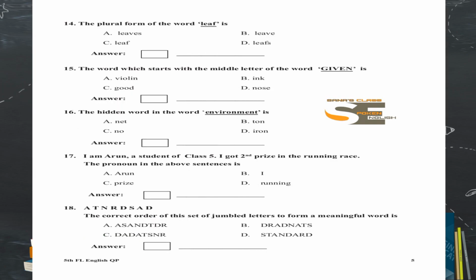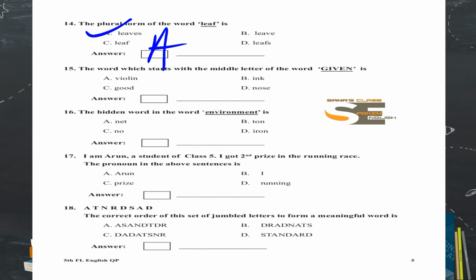Question number 14. The plural form of the word leaf is dash. So what do you mean by plural? Plural is nothing but more than one. Singular is one. See, one leaf we call it leaf. More than one, you call it leaves, not leafs. Not option D. Option A is the right option. Why? Whenever the singular noun ends with F, then the plural noun will turn into VES. Okay, remember that, VES.